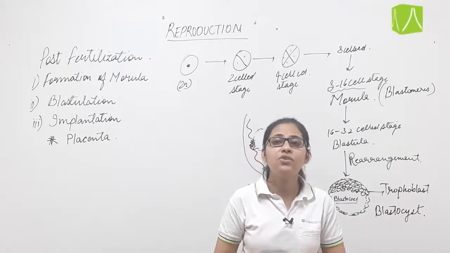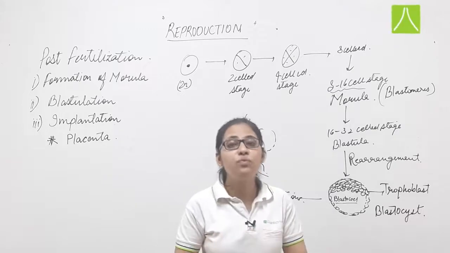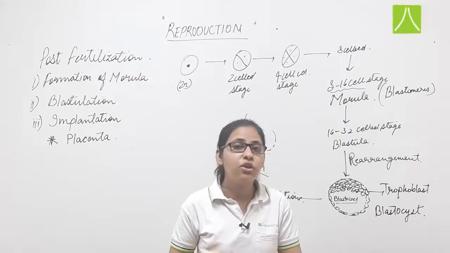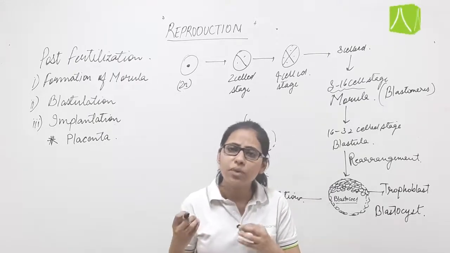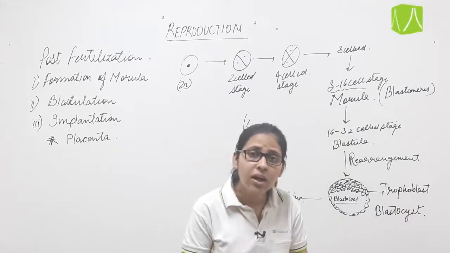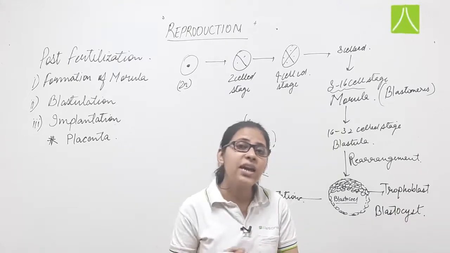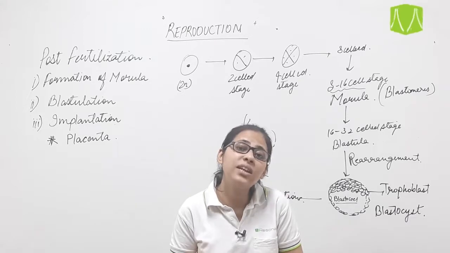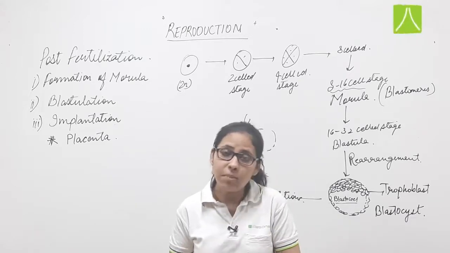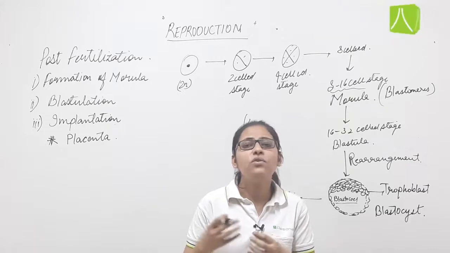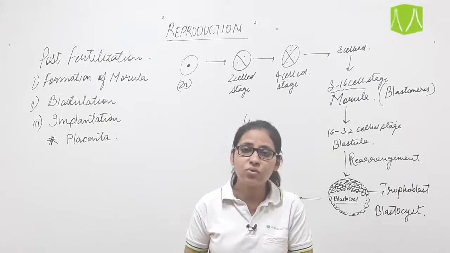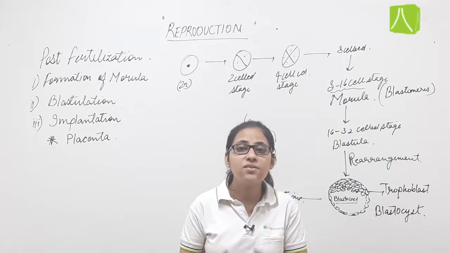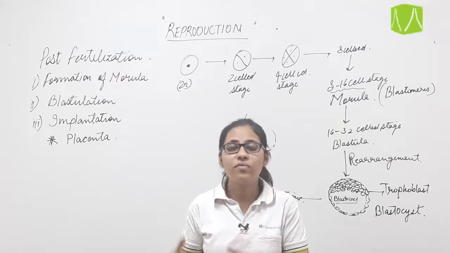Now what is the function of placenta? Placenta is helpful in exchanging material, the gases and the nutritive material, or we can say it helps in providing nutrition to the baby or the fetus. It helps in exchanging the gases between the fetus and the mother. It also helps in removing the excretory products from the fetus to the mother. It also releases some hormones like estrogen and human chorionic gonadotropin hormone, and glycogen and fat are stored in it.